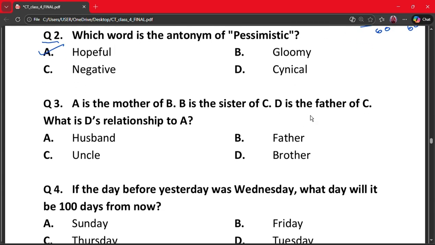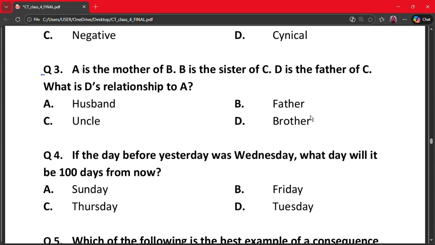Moving on to the next question, that is question number 3. A is the mother of B, B is the sister of C, D is the father of C. What is D's relationship to A? So A is mother of B, B is sister of C, that means A is also mother of C, and D is father of C. So A and D are parents of C. So D is A's husband. So here the correct answer is option A.